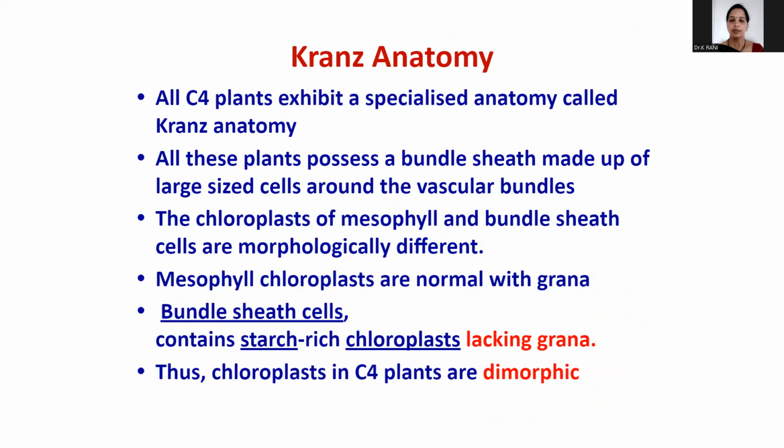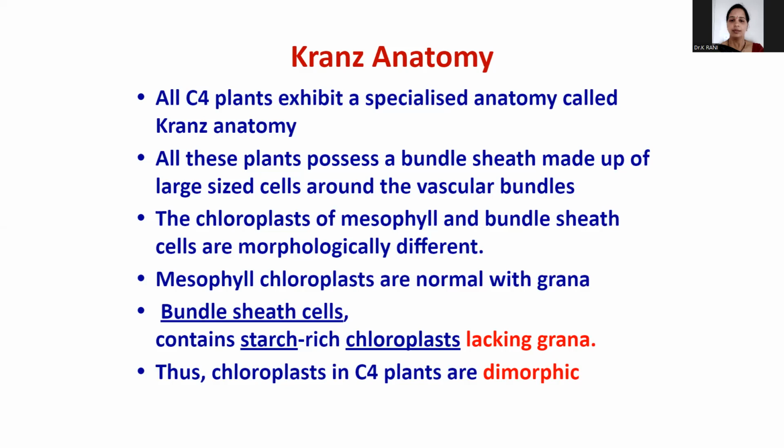All C4 plants exhibit a specialized anatomy, the Kranz anatomy, we know that. All these plants possess a bundle sheath made up of large sized cells around the vascular bundles. The chloroplasts of the mesophyll and bundle sheath cells are morphologically different. The mesophyll chloroplasts are normal with grana, and the bundle sheath cell chloroplasts contain starch-rich chloroplasts. The bundle sheath cells lack grana, but the mesophyll chloroplasts are normal with grana.